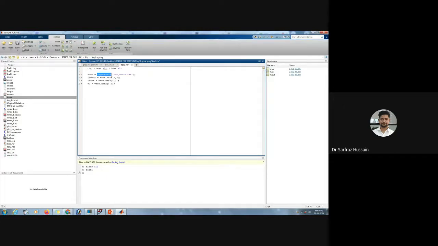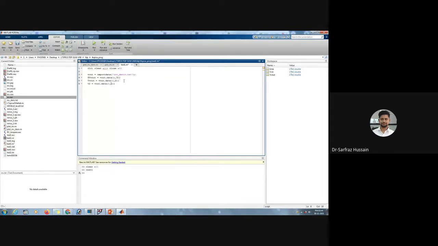So I can use this particular command, import data. It will import the data from this text file, which we have saved from the LT-SPICE. There are columns, right? So we can choose which column is what. Suppose one column is the third column, then the second column, then the first column. Let us say the first column is the reference column, and the other two are the output columns.